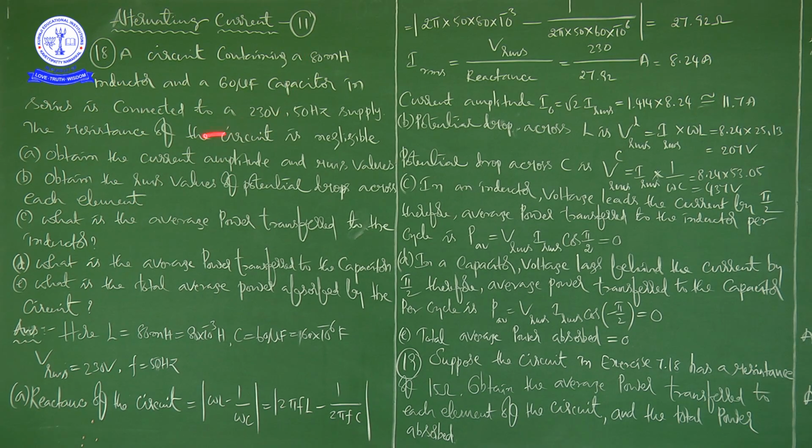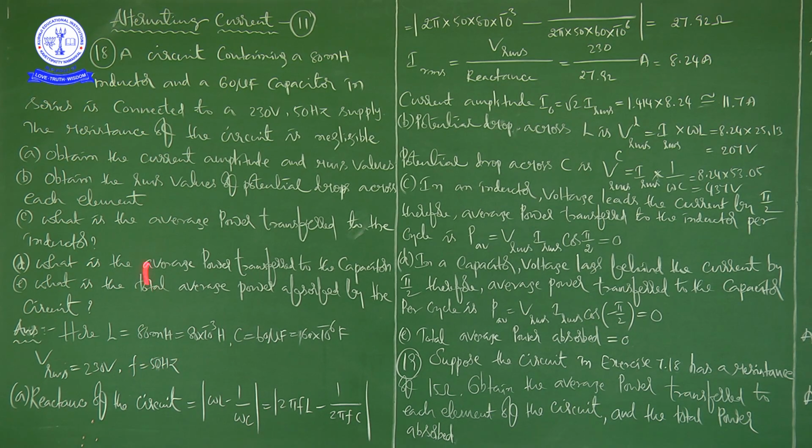Before going to obtain the current amplitude and RMS values, first we have to write the given values. Inductance L is equal to 80 millihenry, that is 80 into 10 power minus 3 Henry. C is equal to 60 microfarad, 60 into 10 power minus 6 farad. V RMS is equal to 230 volts and frequency is 50 Hz.